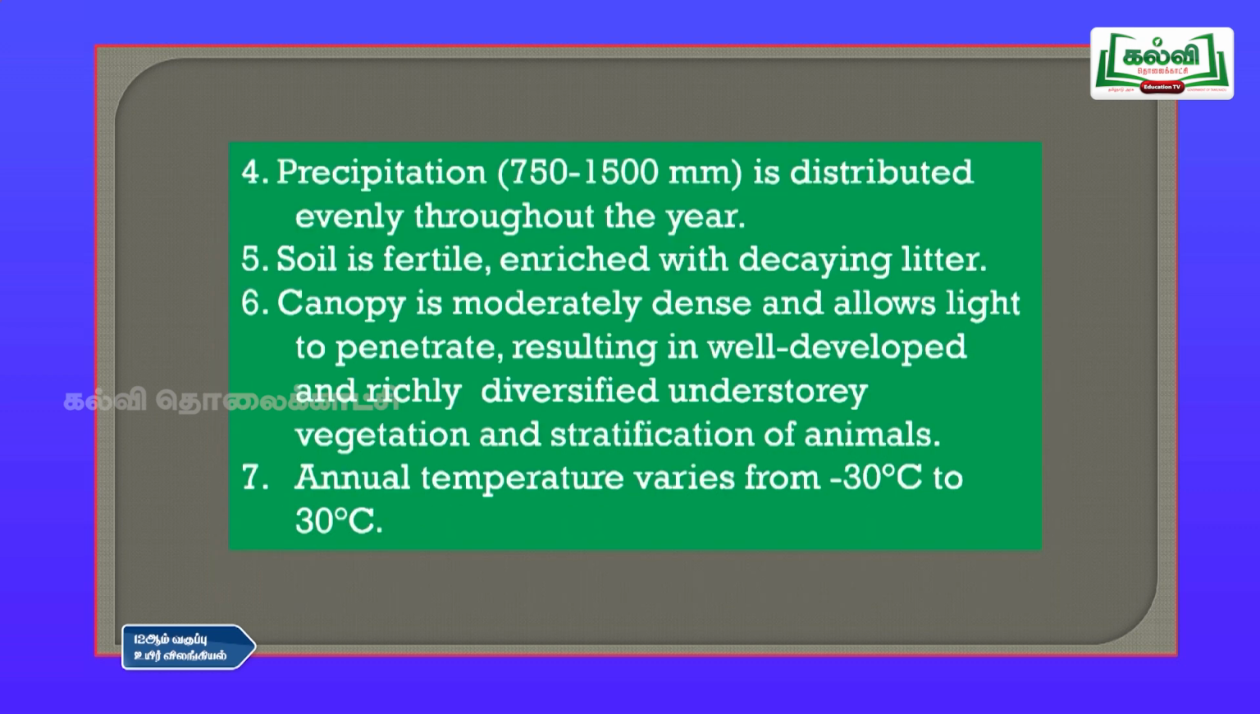Fourth point, the precipitation is 750 to 1500 mm and it is distributed evenly throughout the year. The soil is fertile, enriched with decaying litter, and the canopy is moderately dense and allows light to penetrate, resulting in a well developed and richly diverse understory. Understory means the lower plants are more than the higher plants, and there is vegetation and stratification of the animals. And seventh point is annual temperature varies from minus 30 degrees to 30 degrees. So, that is the temperature you can see in this place.